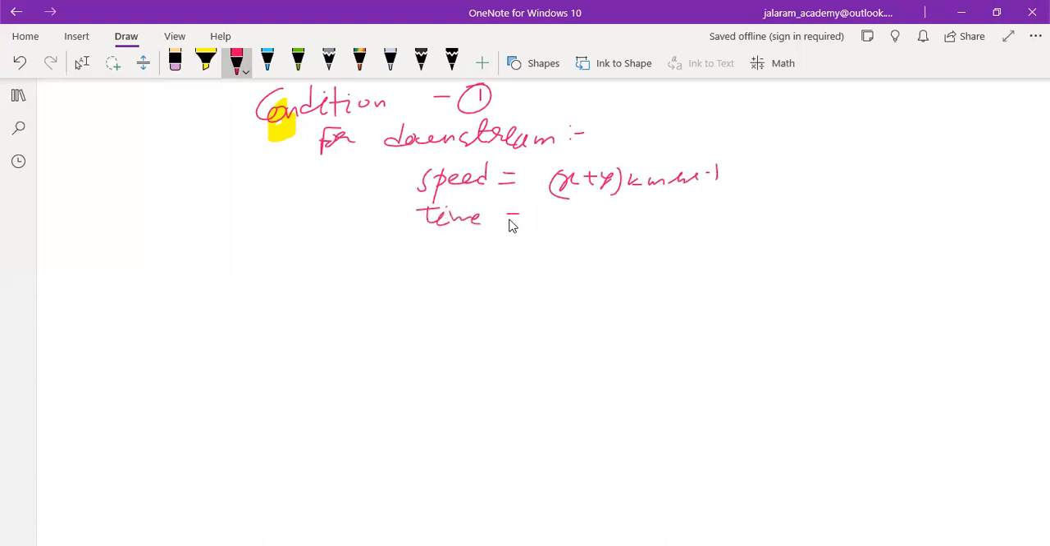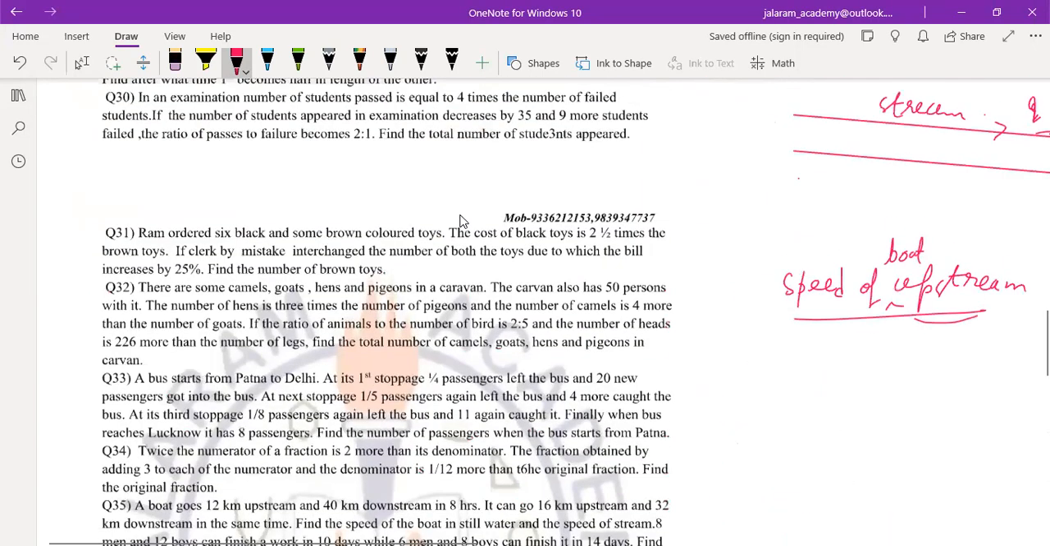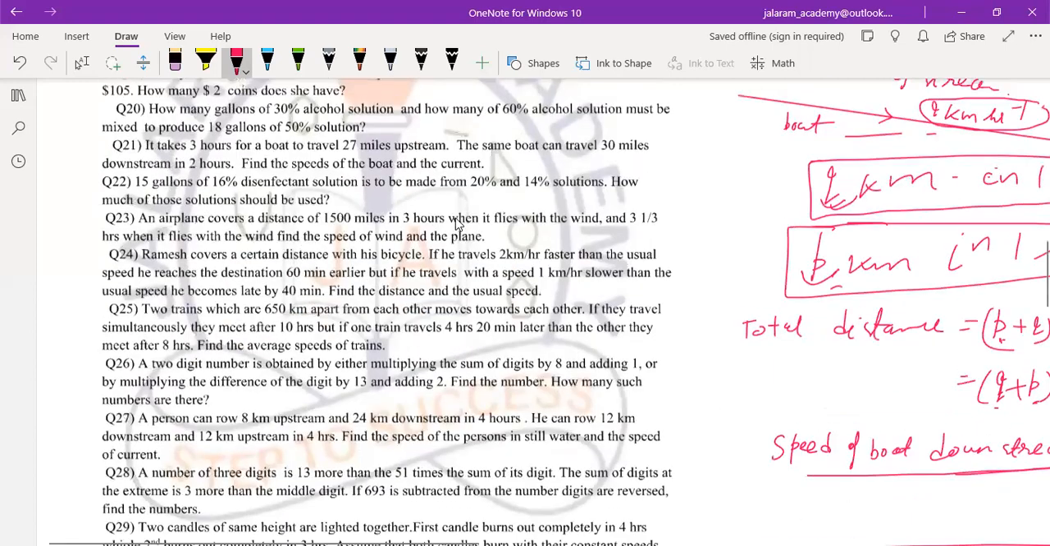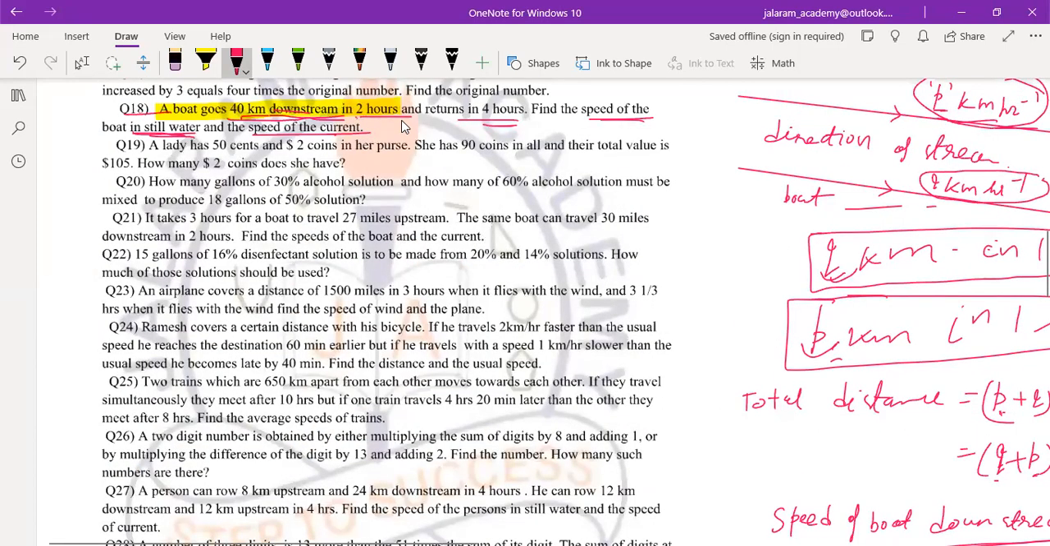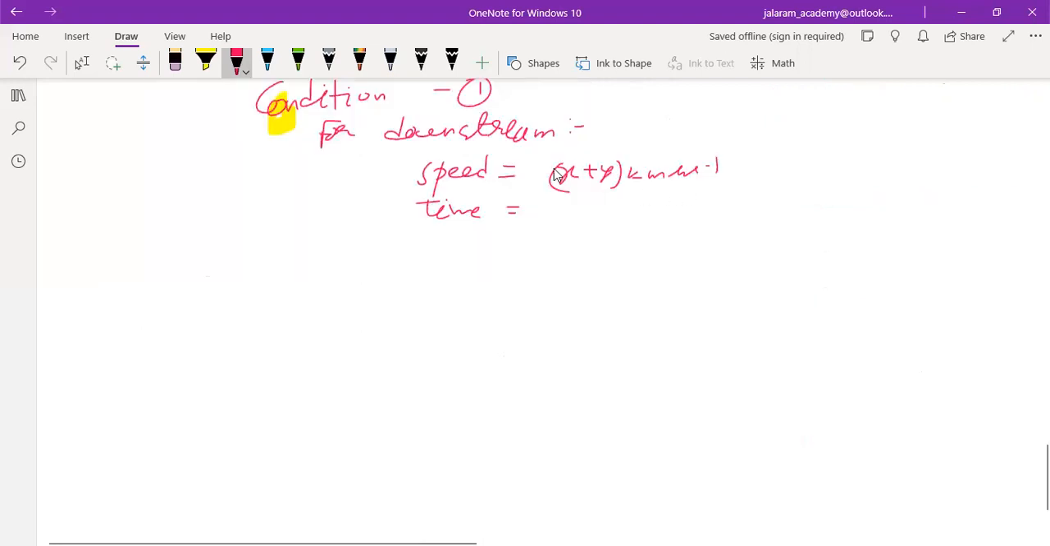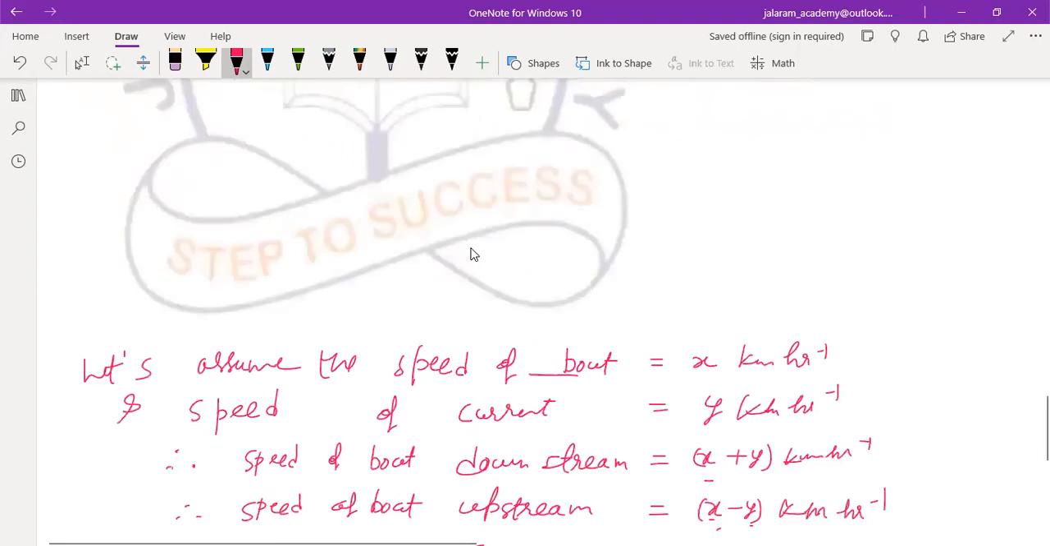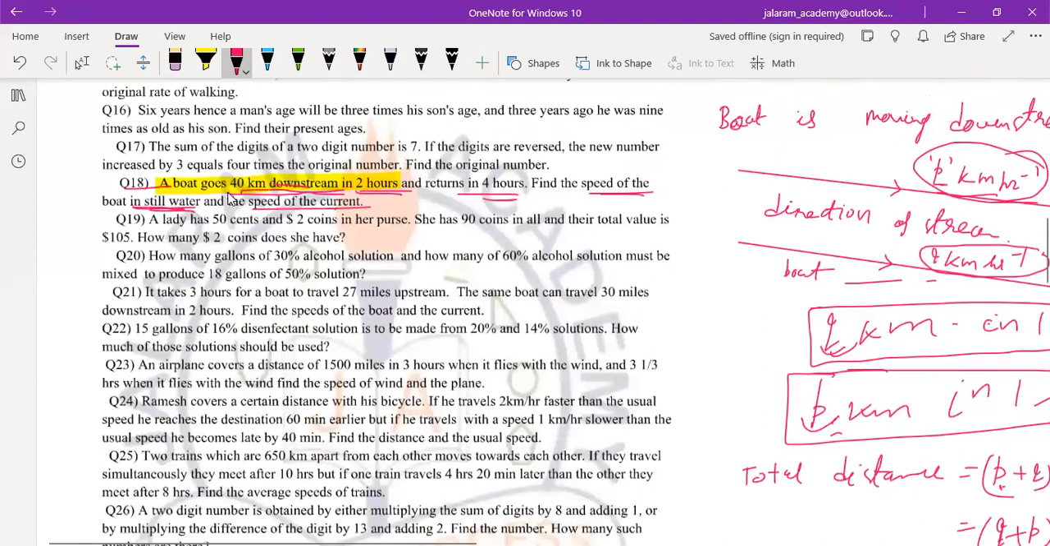Time: what time does it take to move downstream? It is 2 hours. And the third thing, besides speed and time, is distance. As we know that speed equals distance upon time, we write the distance of downstream also. Distance of downstream is 40 kilometers.